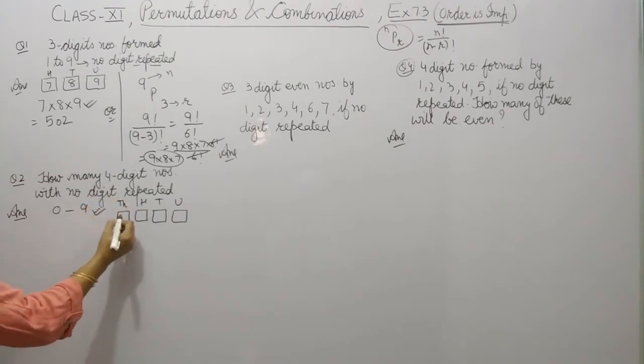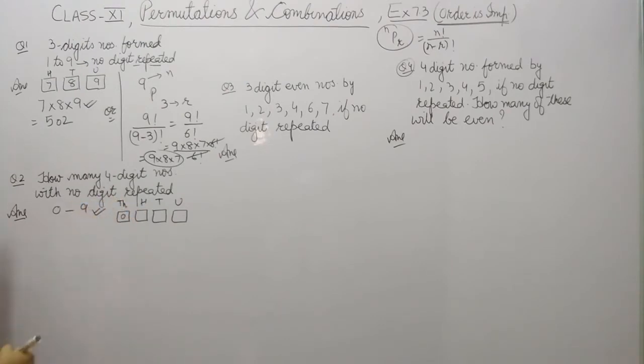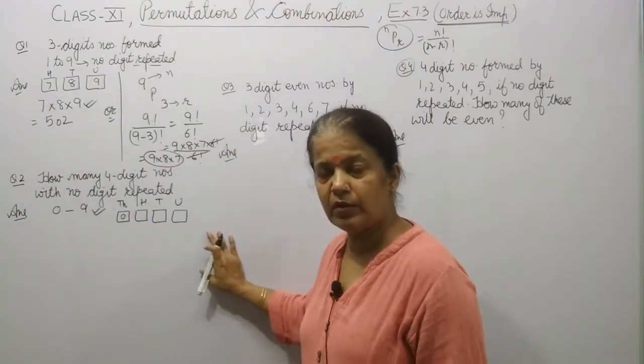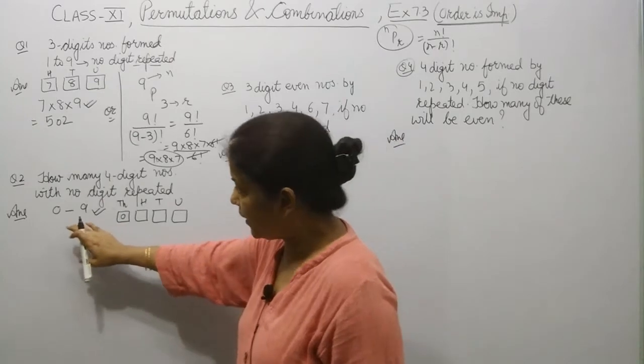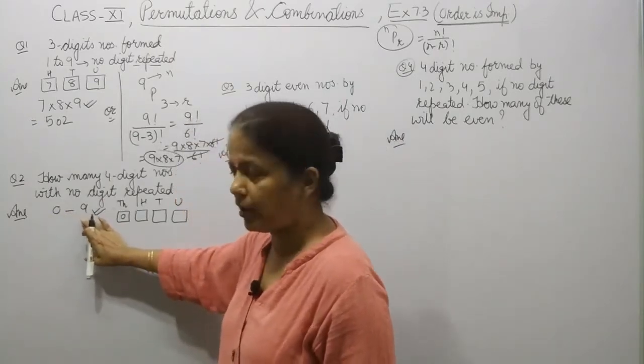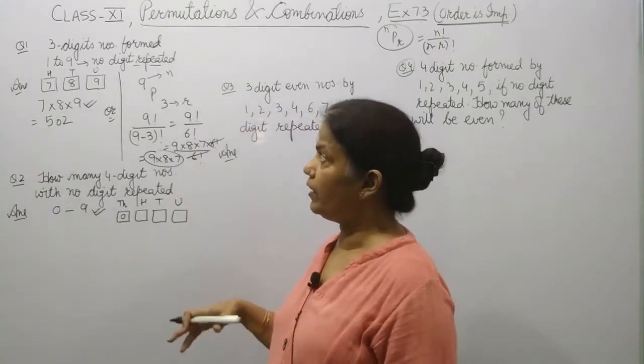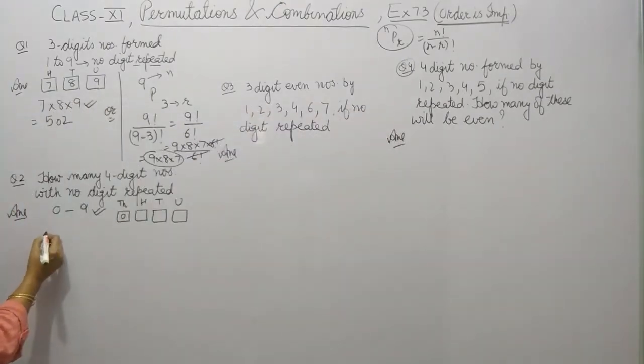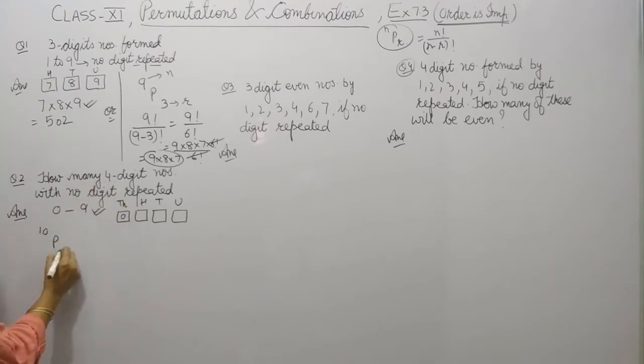If I take 0 over here, then it will become a 3-digit number. So by taking digits from 0 to 9, if we have to make the total 4-digit numbers, then let's see, from 0 to 9 there are 10 digits. So 10P, and you have to make 4-digit numbers.